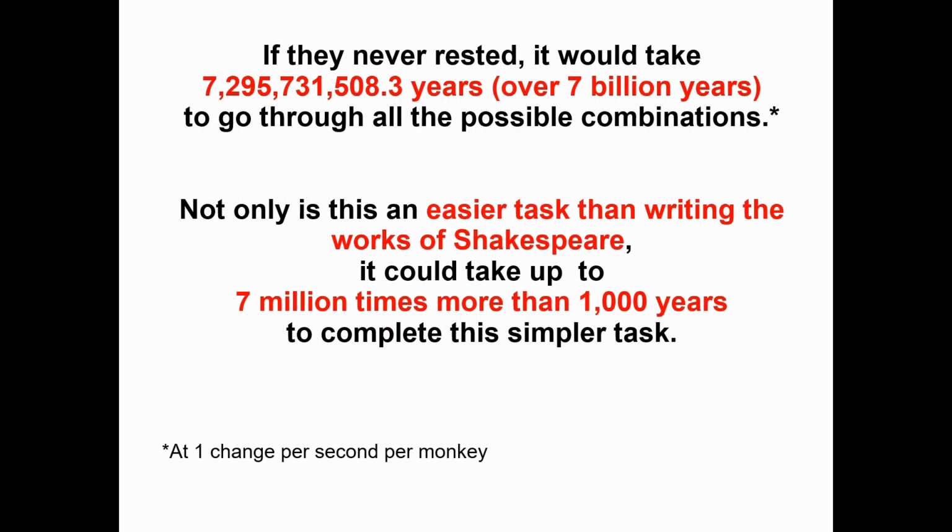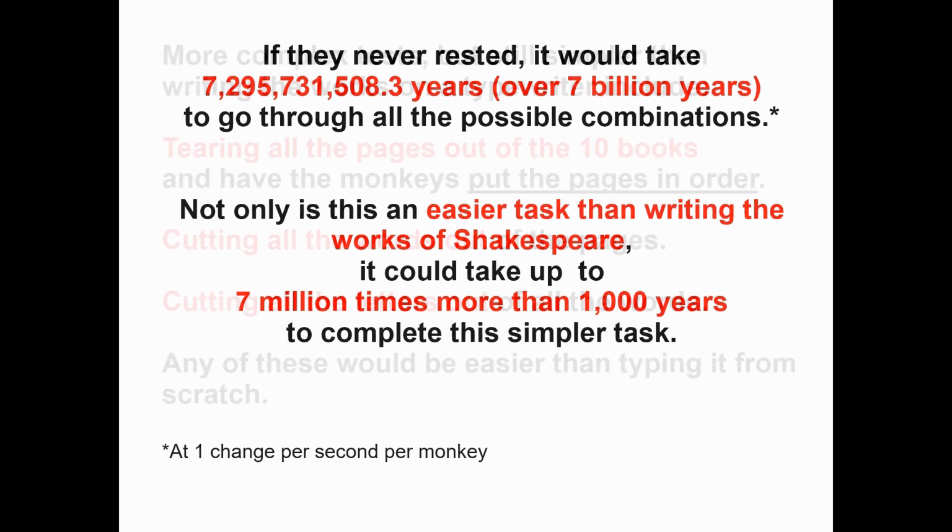If they never rested, it would take over 7 billion years to go through all the possible combinations at one change per second per monkey. Not only is this an easier task than writing the works of Shakespeare, it could take up to 7 million times more than 1,000 years to complete this task compared to the original 1,000-monkey theory.